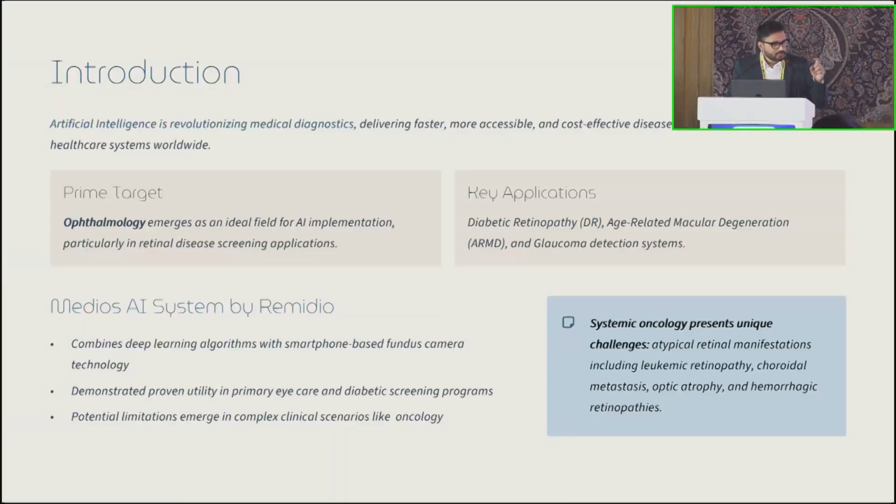However, as we are currently focused on cancers, we found that there is a limitation as well as lacunae regarding how it behaves when it comes to picking up retinal pathologies of cancer patients. So we noted what are the common retinal pathologies seen in a patient of systemic cancer. For example, the most common feature seen in cancer patients overall is leukemic retinopathy, followed by choroidal metastasis and optic atrophy in certain cases.